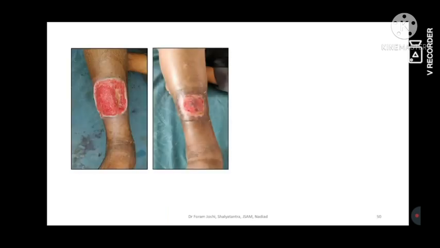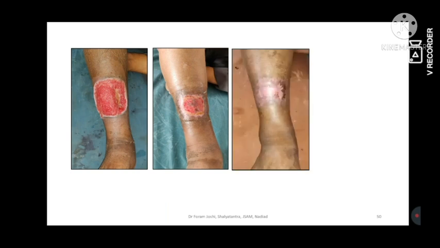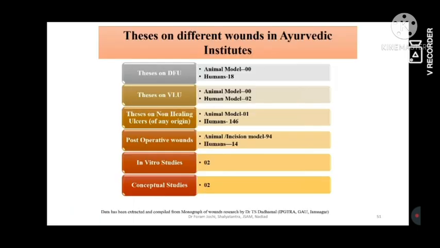After application of the treatment principles, you can see the improvement. This case healed in 90 days. What did we apply? Ahara, Avasadana, Lekhana, Aushadha, Tail, Bandhan and Pathya. Why Avasadana? Because, as I mentioned, over-application of the drug created hypergranulation, and to remove this hypergranulation we had to apply Avasadana Karma. We applied Kshara, and with the Kshara the Avasadana Karma was established, and after that Tail, Bandhan and Pathya were applied.